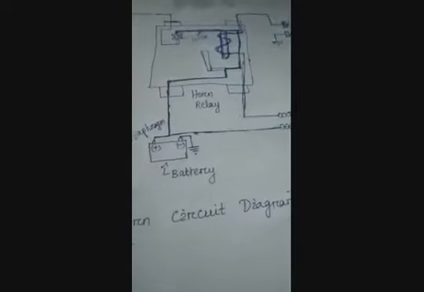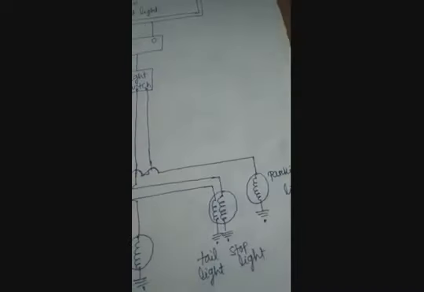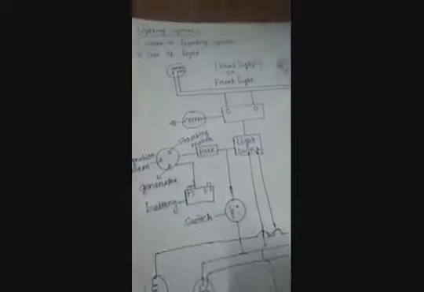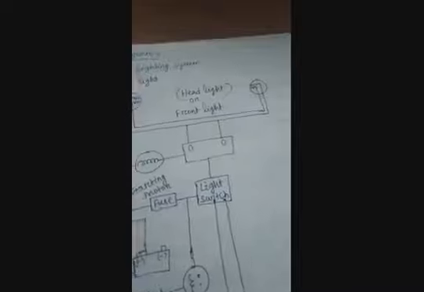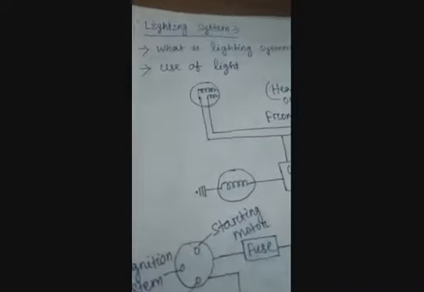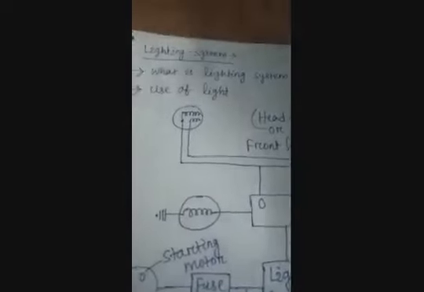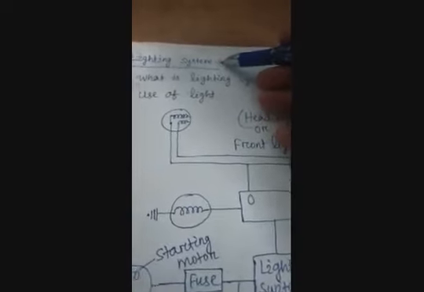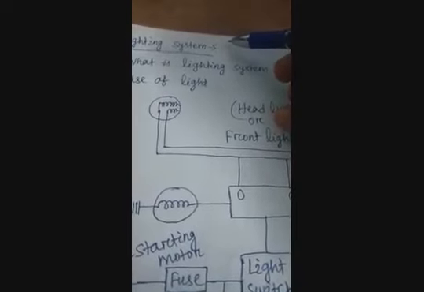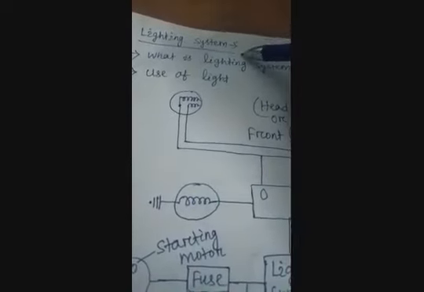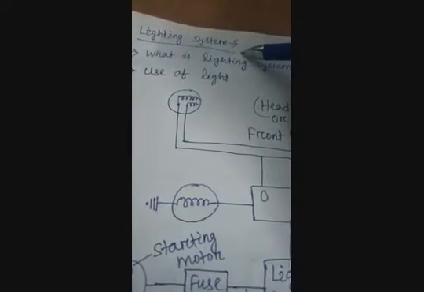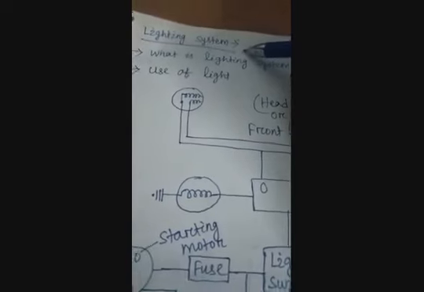Next we go to the topic lighting system. What about the lighting system? We all know what a lighting system is. The lighting system of a motor vehicle is considered a lighting and signaling device.